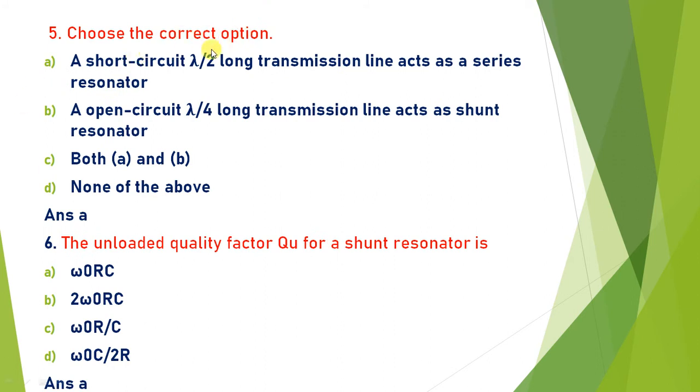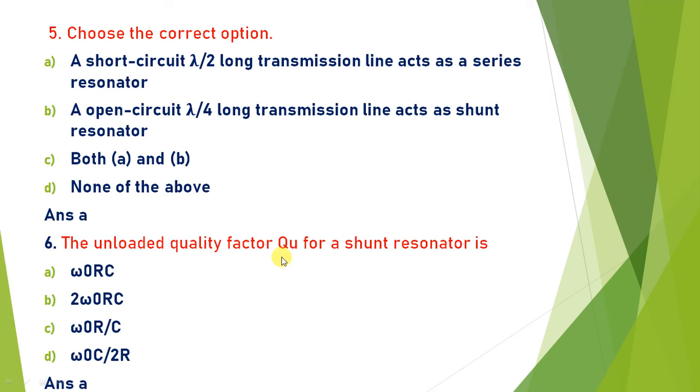Choose the correct option. Short circuit lambda by 2 transmission line acts as a series resonance, and open circuit lambda by 4 transmission line acts as a shunt resonance. This is always the property of the lambda by 2 half wavelength transmission line, that it acts as a series resonance, and it acts as a short circuit. So the answer is A. Short circuit lambda by 2 transmission line always acts as a series resonator circuit.